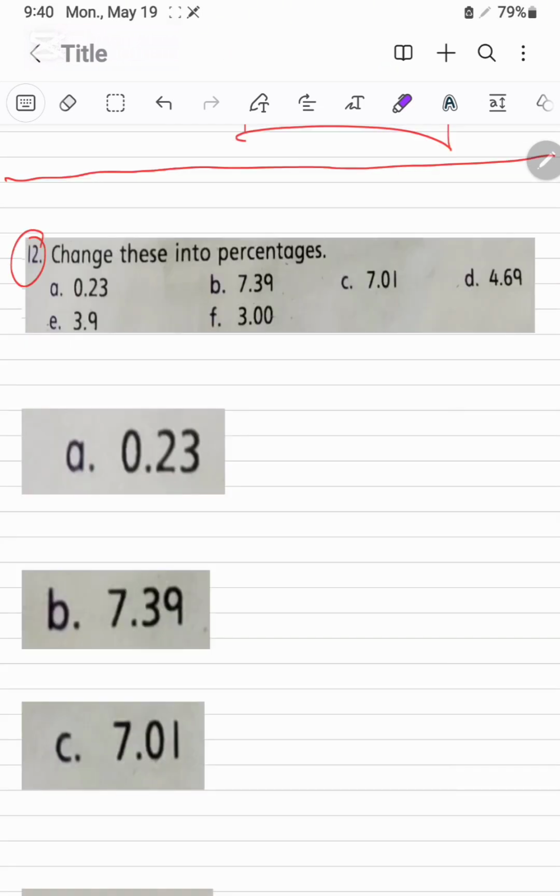Now it is the question number 12 of exercise 4C. Change these into percentages. इसको हमने percentages में convert करना है. So let's start to do this one. It's A part. 0.23.